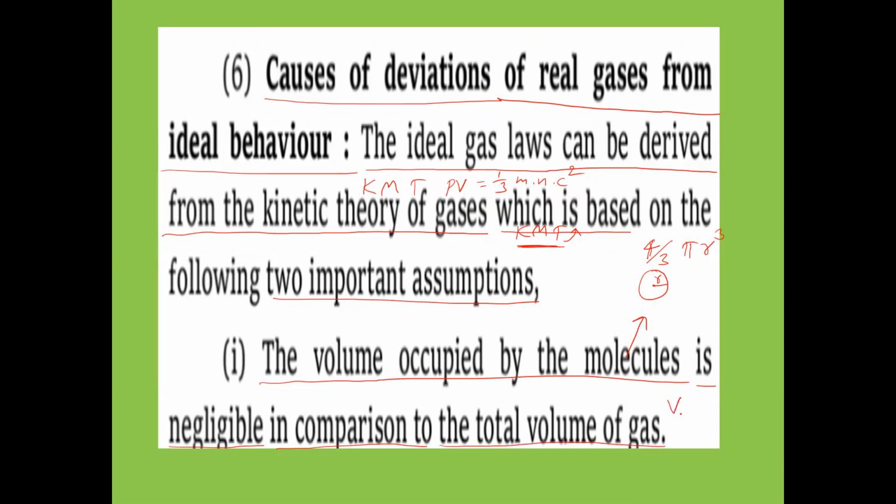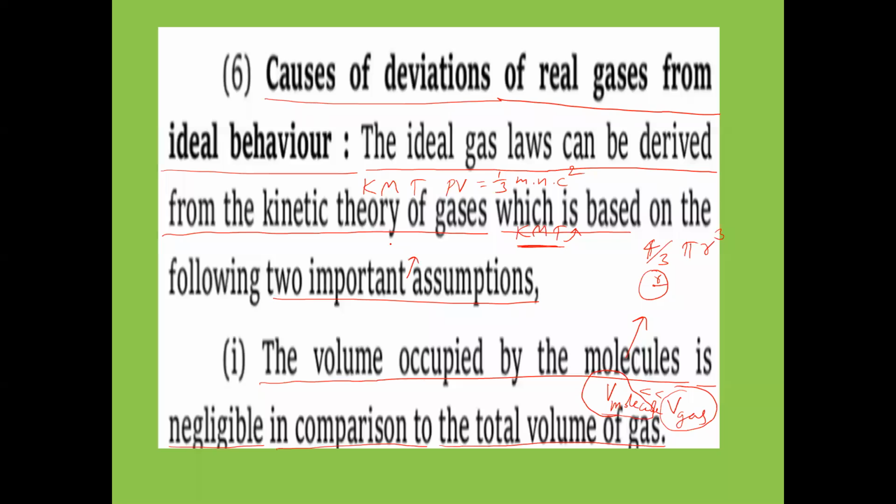So the volume of the molecule is very much less than the total volume of the gas. If you take the total volume of gas and the volume of the gas molecules, the molecule volume will be very less in comparison to the total volume of the gas. That's the first assumption. Actually, this is called a wrong assumption.